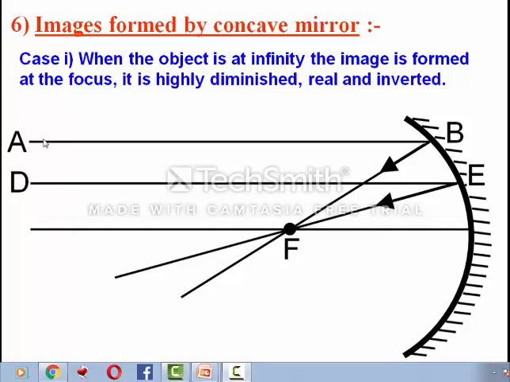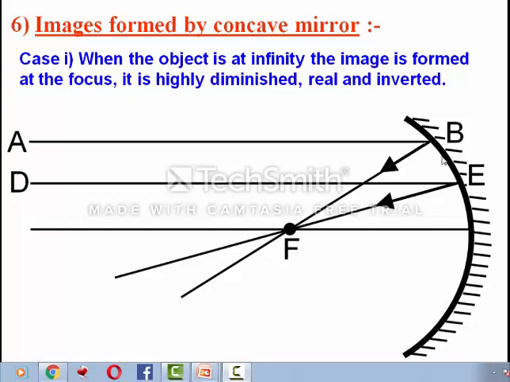And we have learned the rule of the concave mirror, that any ray which is parallel to the principal axis, after reflection it will pass through focus. So since AB is parallel to the principal axis, the reflected ray will pass through focus, and DE is also parallel to the principal axis, so after reflection it will also pass through focus.